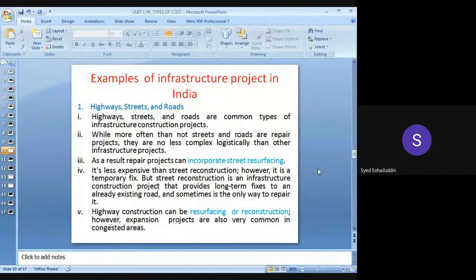ठीक है ना? If there is maintenance of highways, maintenance of roads or bridges, or maintenance in the various fields, this will also be included under the infrastructure projects. ये सारा maintenance और repair works भी इसमें include होगा, roads का, streets का, highways का, तो it will be included under the infrastructure projects. Okay.